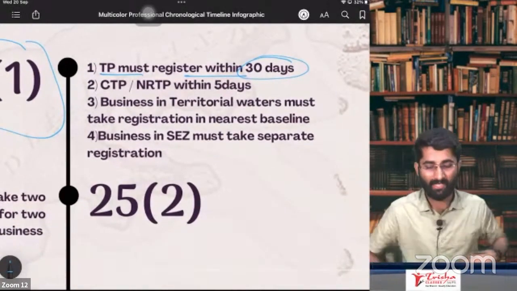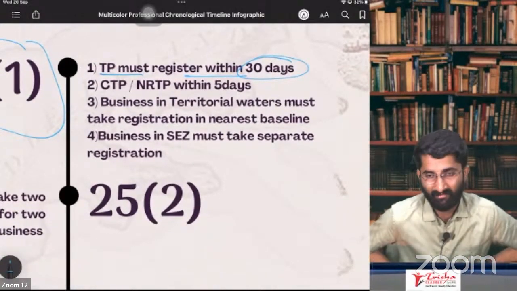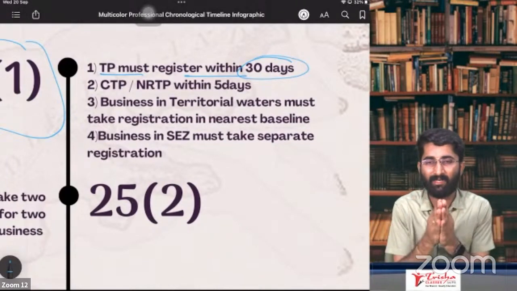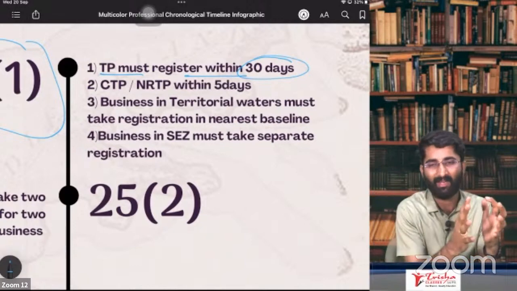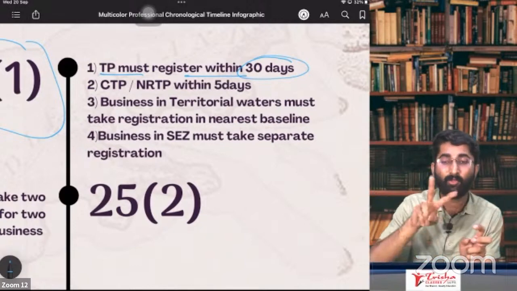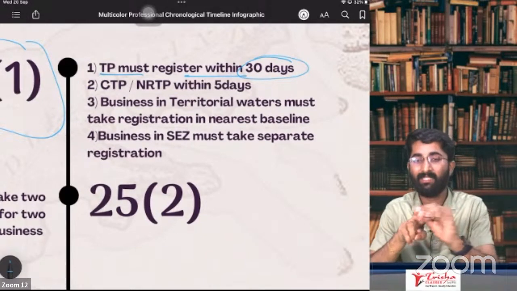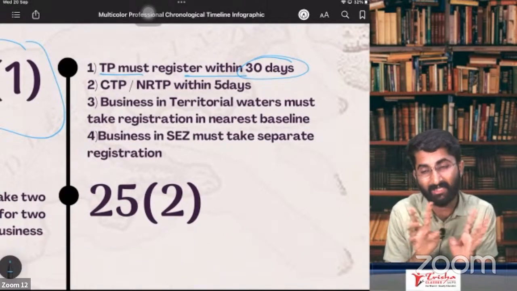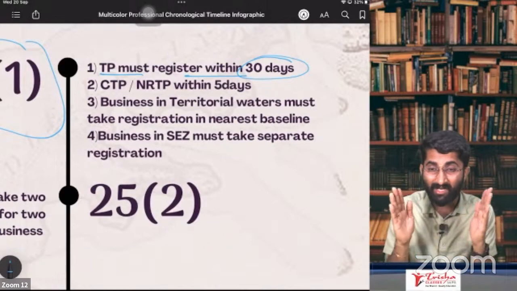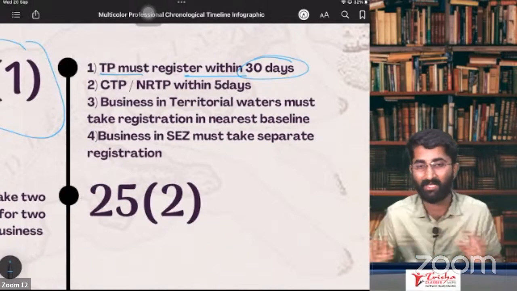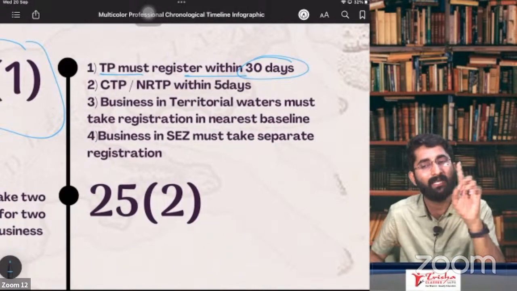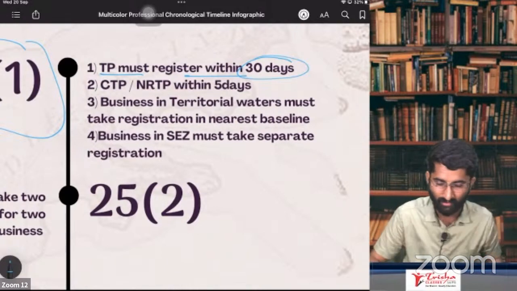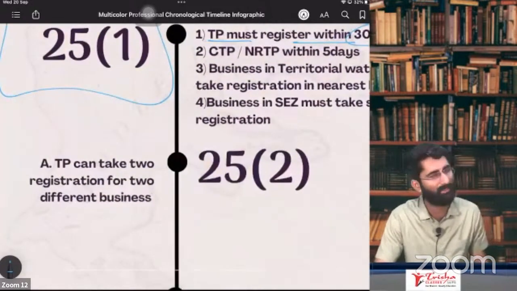Point number 4 is business in SEZ, Special Economic Zone. Example, in Karnataka there is one SEZ and there are other parts of Karnataka. I have 2 branches, one in the SEZ and one in other places. For the SEZ, compulsorily I have to take separate registration. I cannot merge that registration with the normal registration. You have to take separate registration. So this is the important point of Section 25 subsection 1.